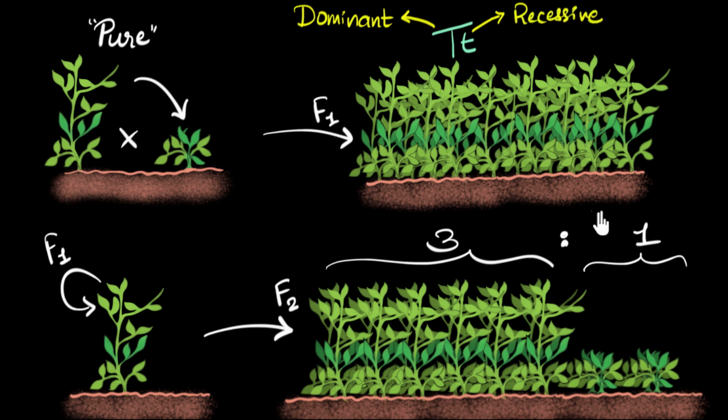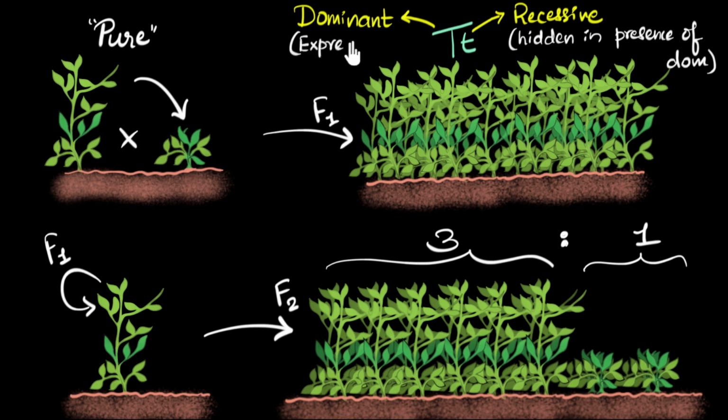Recessive. So the meaning of this is that recessive means the trait gets hidden in the presence of the dominant trait. So in the presence of the dominant trait, that trait gets hidden. And that's why it's not being seen. And that's why what you see is only the dominant trait. And so we say the dominant trait is getting expressed. The word expressed means that's what we end up seeing.